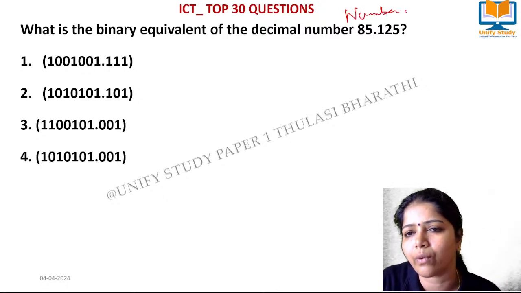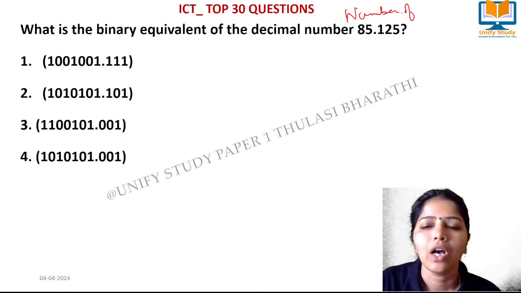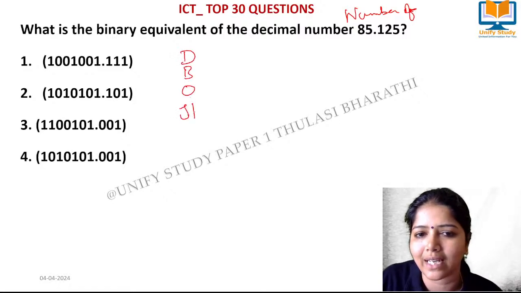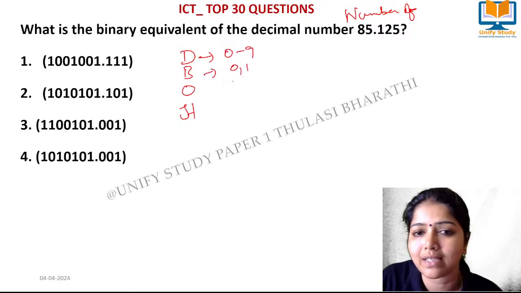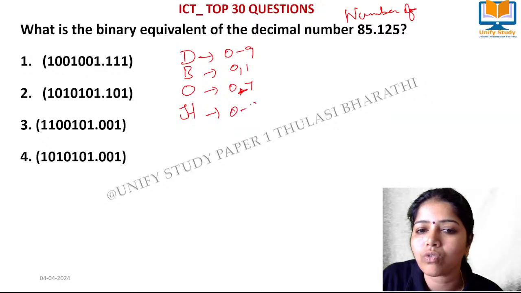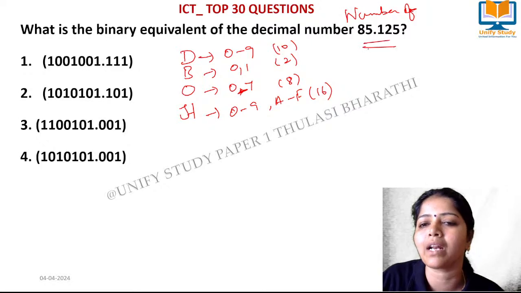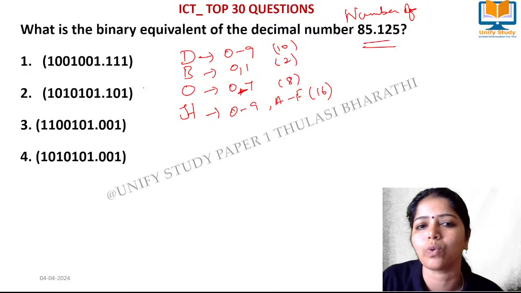Simple number conversions we are going to do very quickly. So in computers, we have number formats called decimal, binary, octal, and hexadecimal. Decimal is 0 to 9, binary 0 to 1, octal 0 to 7, and hexadecimal 0 to 9 and A to F. These are the number formats. We have base 10, base 2, base 8, and base 16. Here we have given a decimal number, and we have to convert it into binary form.